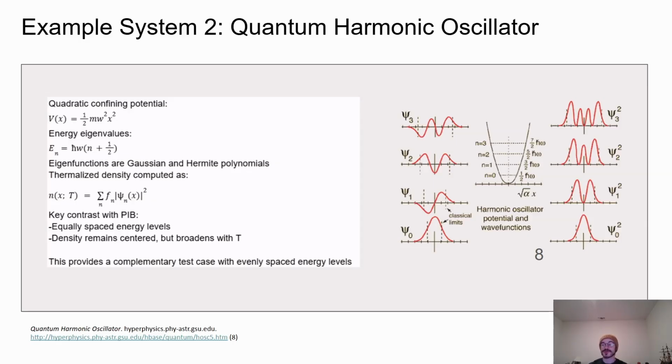As the temperature increases, however, higher excited states become thermally populated, causing the density to broaden while remaining centered about the origin. This behavior contrasts with the particle in a box, where increasing temperature leads towards a nearly uniform density. The harmonic oscillator, therefore, provides a complementary test case for understanding how finite temperature ensemble averaging depends on the underlying energy spectrum.